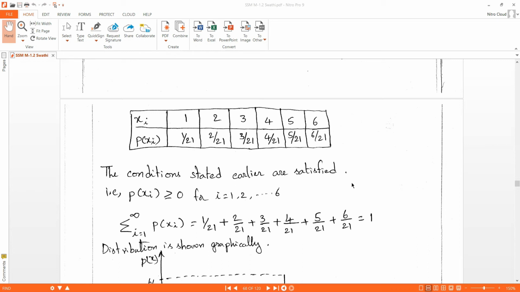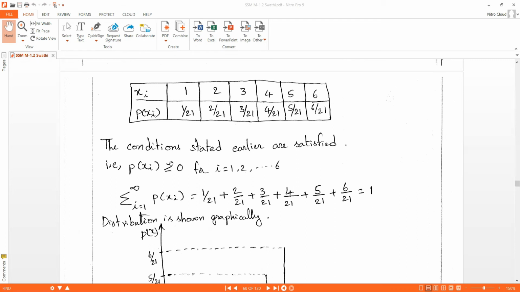The condition stated earlier is satisfied. That is, p of xi is greater than or equal to 0 for all i equal to 1 to 6; these values are all more than 0. Now we need to check whether the summation of p of xi is equal to 1 or not. Only then will the condition be satisfied.